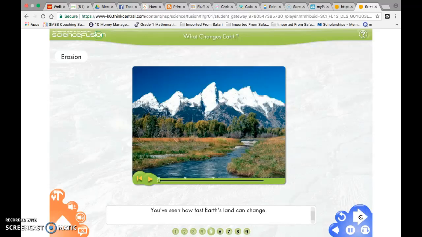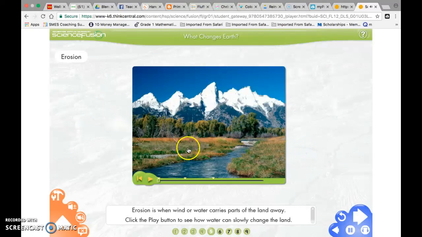You've seen how fast Earth's land can change. But some changes to Earth happen very slowly. One slow change is erosion. Erosion is when wind or water carries parts of the land away. Click the play button to see how water can slowly change the land. This is erosion. It is a slow change that happens over a long time.